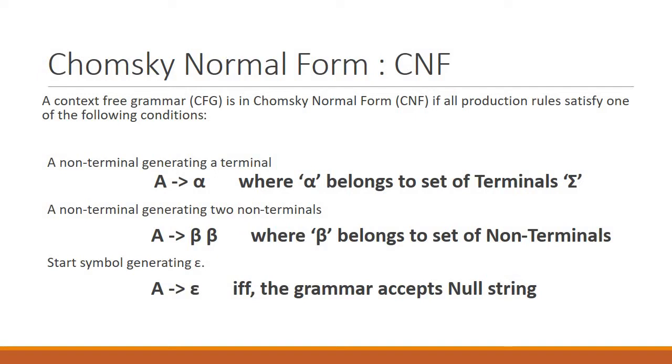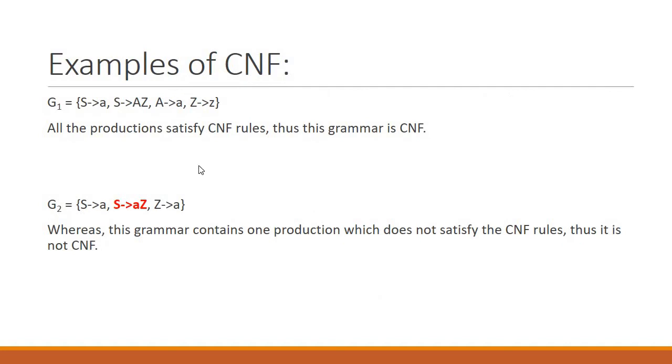So these are the three possibilities of the production. If a set of grammar contains productions which satisfy these rules, we can say that the given grammar is in normal form.